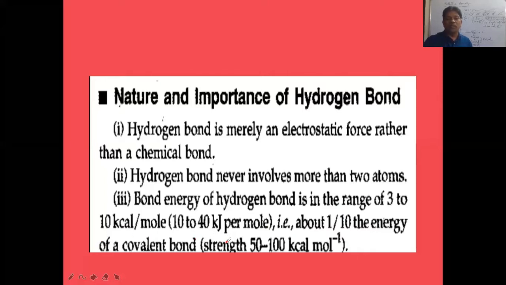So the covalent bond range will be 50 to 100 kilocalories per mole. The bond energy of a covalent bond will be between 50 to 100 kilocalories per mole, whereas hydrogen bonding energy will be 3 to 10 kilocalories only. If you take 10 kilocalories for hydrogen bond energy and 100 kilocalories per mole for covalent bond energy, then the relation is: the hydrogen bond energy is 1/10 of the bond energy of a covalent bond.